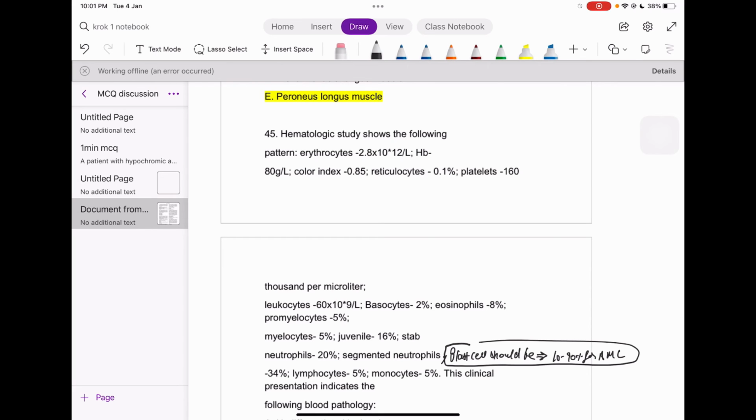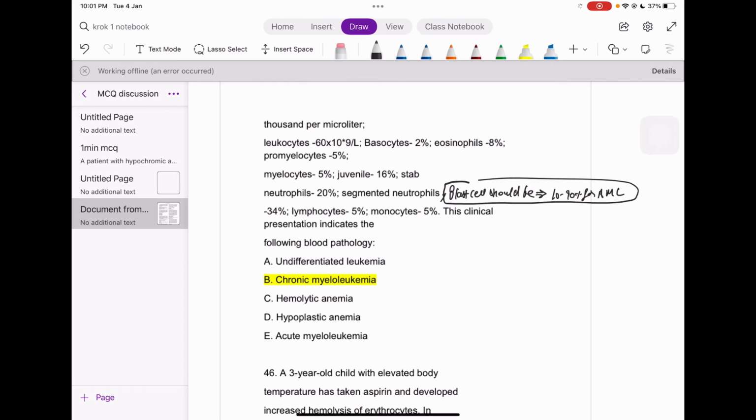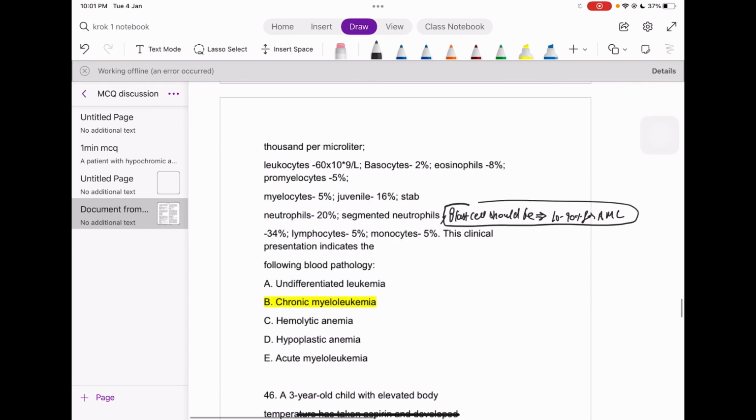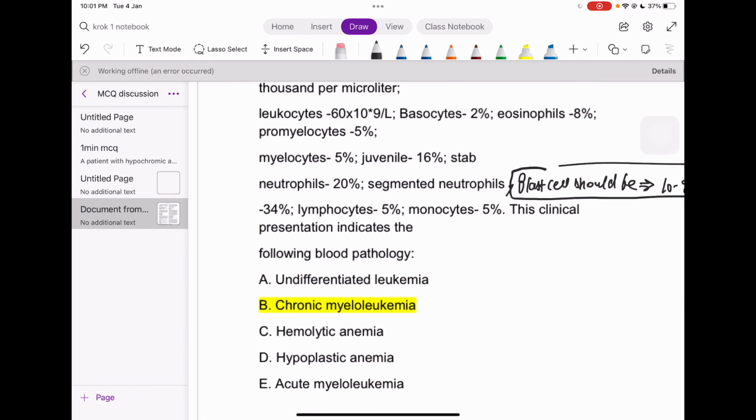So there are a lot of indexes out here, but whenever you get these kind of questions, first of all look at the last line. What is the examiner trying to ask you first of all? This clinical presentation indicates the following blood pathology. So he is asking about some blood pathology.